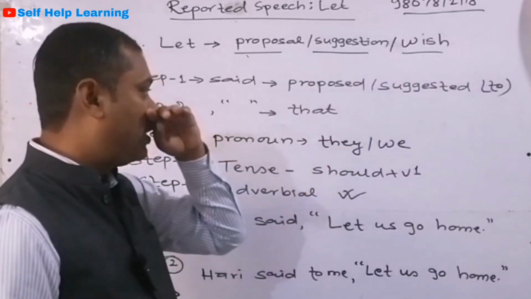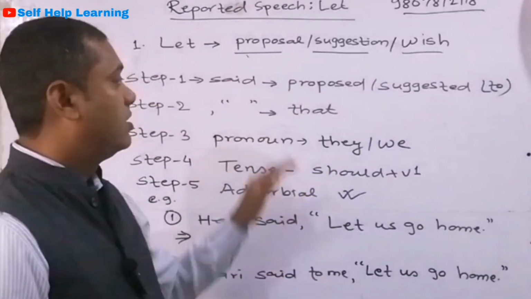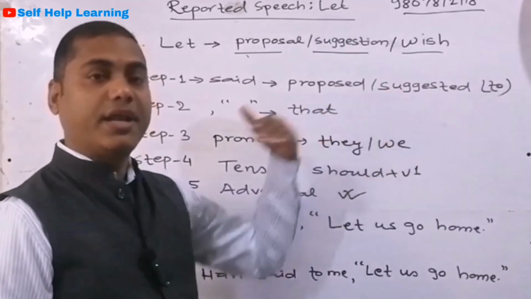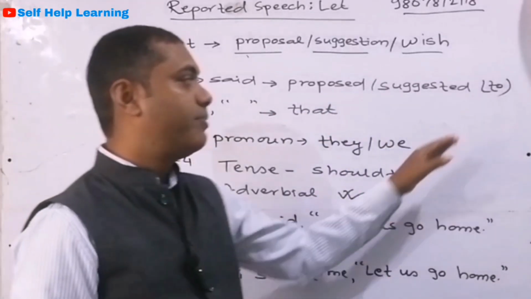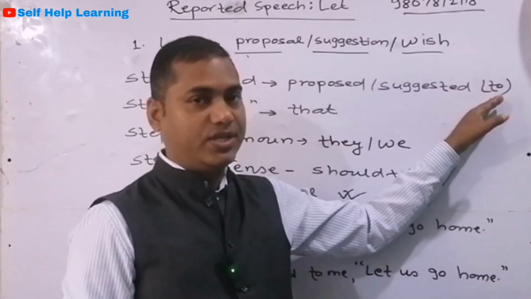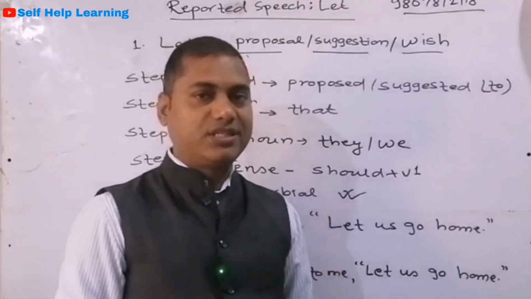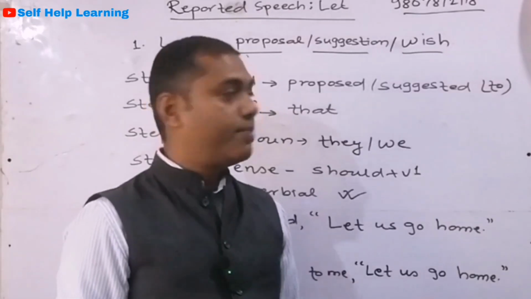But in this type of sentence, said becomes proposed or suggested. And if there is an object, then we have to add the preposition to as well, suggested to somebody. And if there is no object in the reporting verb, we don't have to add to.